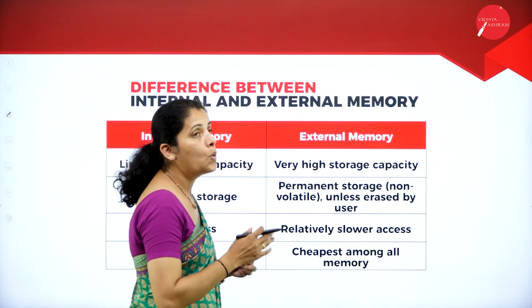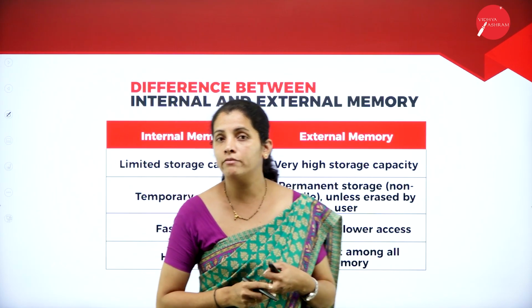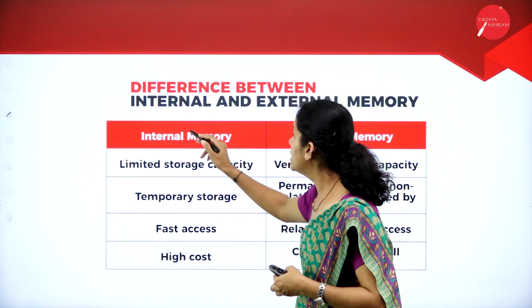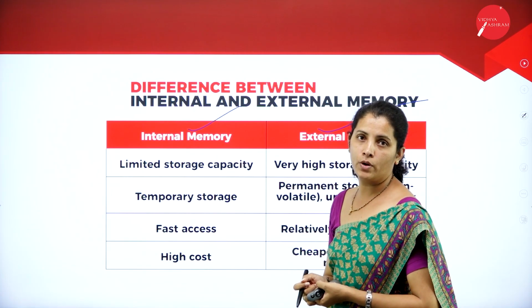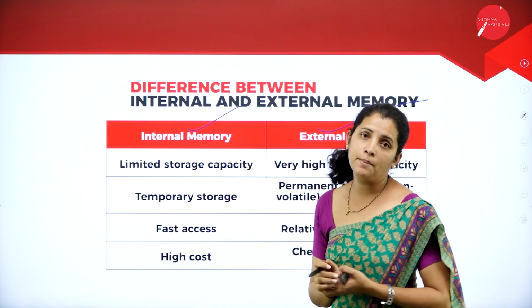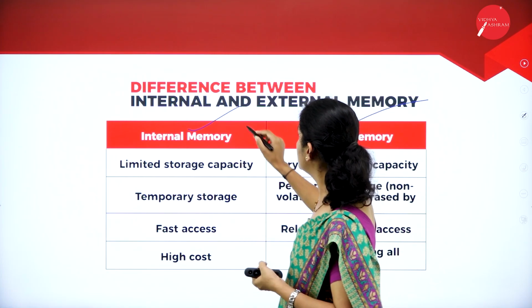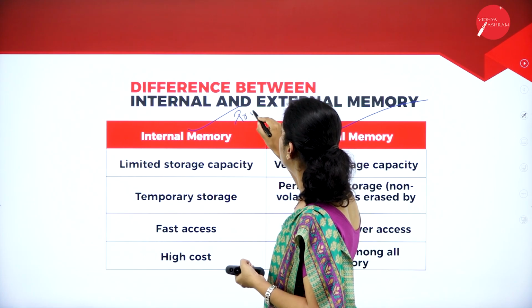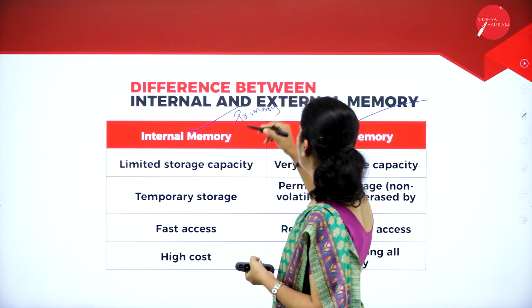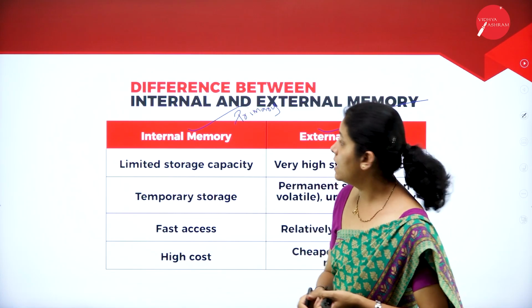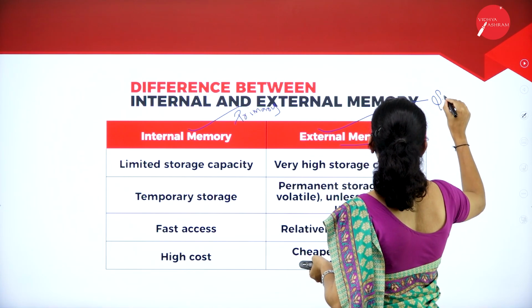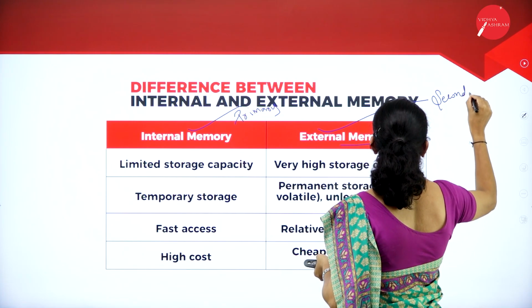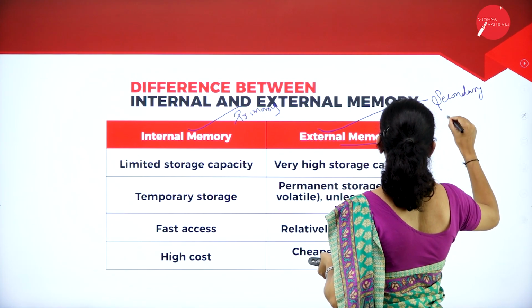Moving further, once again, I'm going to have the difference between internal memory as well as external memory. So the best example for internal memory is primary memory, whereas the best example for external memory is secondary memory.